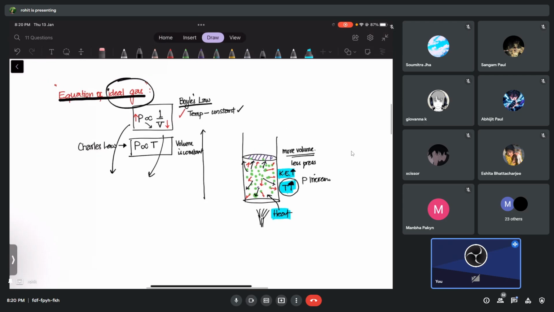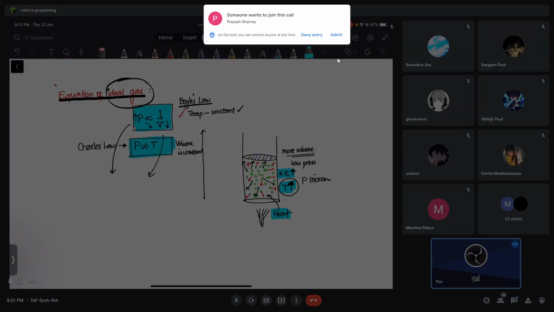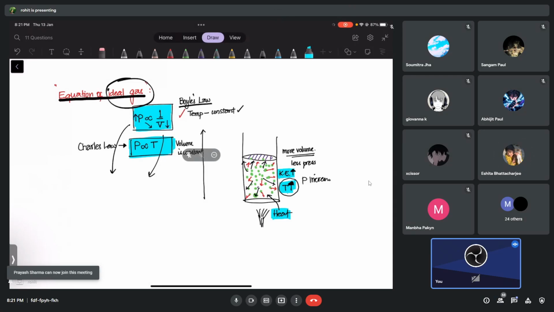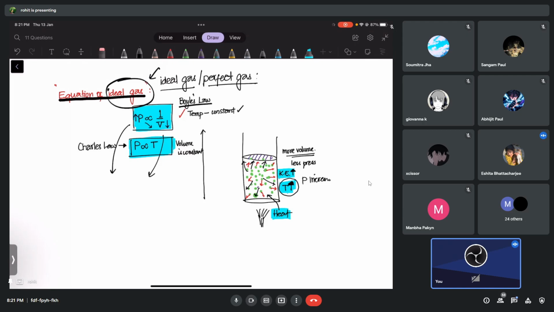If a gas obeys which laws? Boyle's law and Charles' law. If a gas is obeying these two laws, then the gas is known as what gas, guys? It's known as an ideal gas. Another name is perfect gas. There is something more to it, which I will discuss later, but for the time being, if a gas is obeying Boyle's law and Charles' law, we have to call the gas an ideal gas.